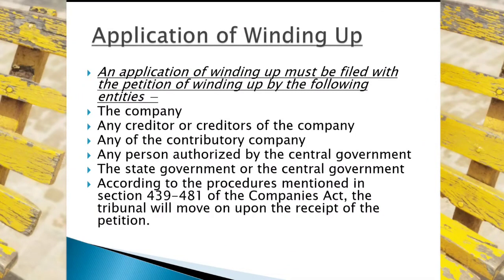And now, with the winding up, there is a process of application of the winding up. How can the application for the winding up be given? An application for the winding up must be filed with the petition of the winding up by the following entities. Who can give the application for the winding up? For the compulsory winding up, the application can be given by the company, any creditors of the company, any shareholders of the company, and any authorized person of the central government.